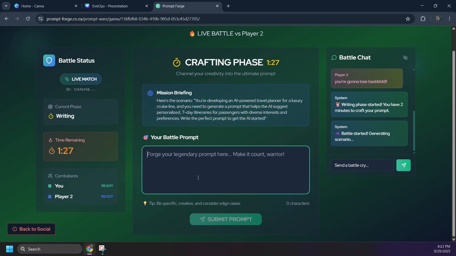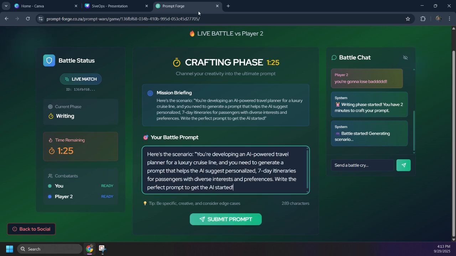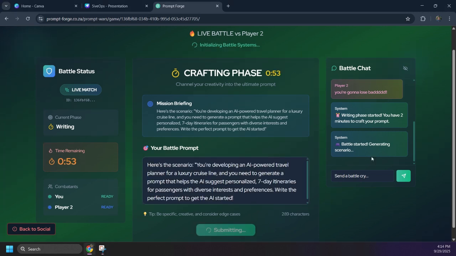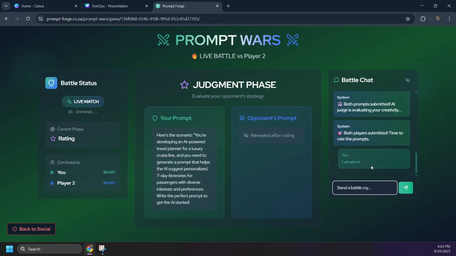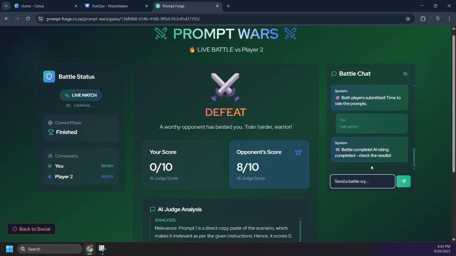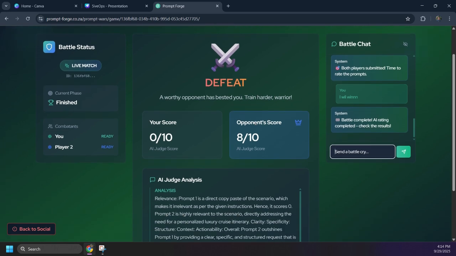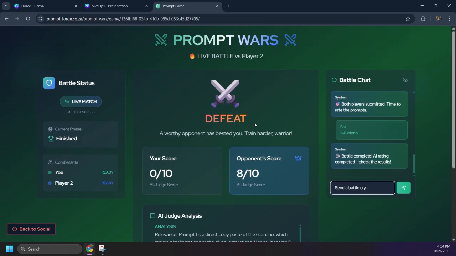Let me submit a prompt. As you can see, I have submitted my prompt, and so has the other player. We are now in the judgment phase of our prompt war. As you can see, I unfortunately lost our prompt war. I got 0 out of 10. That's most likely because I directly copy pasted the scenario, but very well done to Kat, who got 8 out of 10.